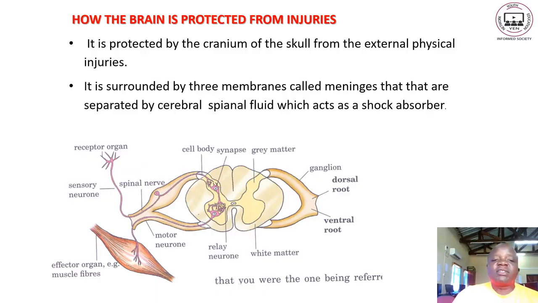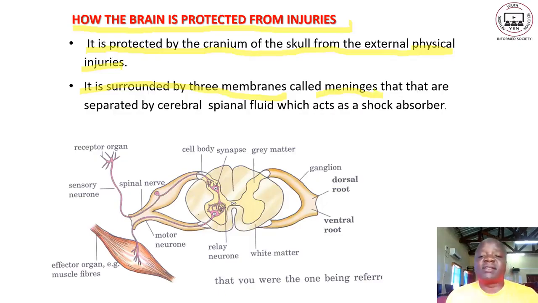So on this page, we are going to look at how the brain is protected from injuries. The brain is protected by the cranium of the skull from external injuries. It is surrounded by three membranes, and these membranes are called the meninges. So the meninges are the membranes of the brain. They are separated by cerebrospinal fluid, which acts as a shock absorber.